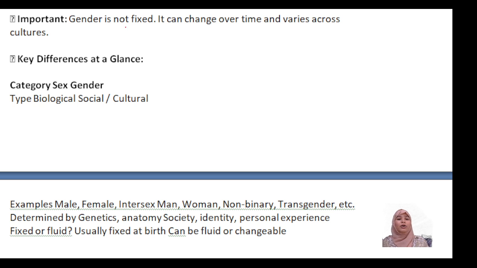Next, gender is not fixed. It can change over time and varies across cultures. For example, you can see people living in society who, from the beginning, are biologically male.